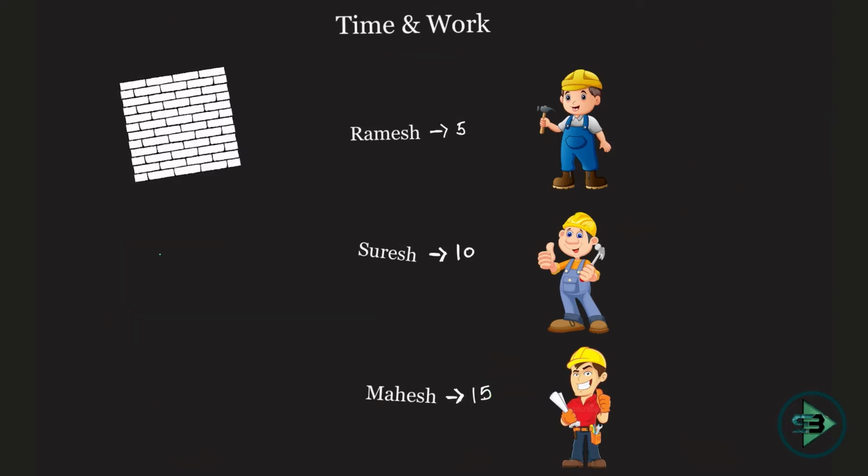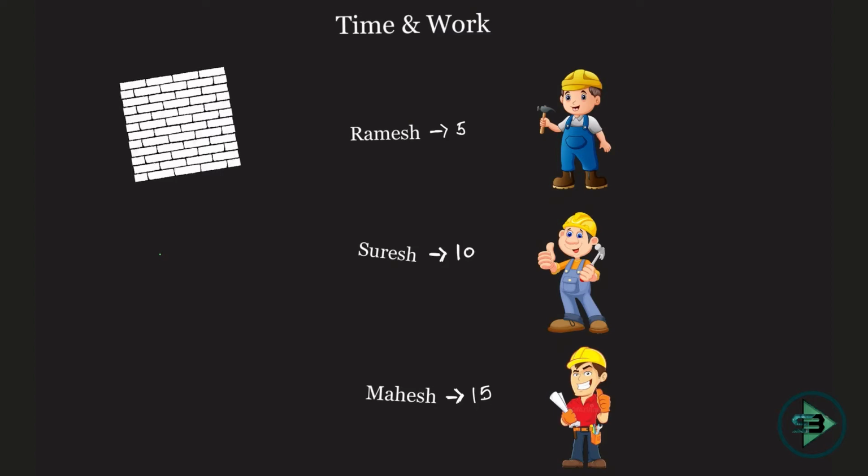Suresh Mahesh problem, our favorite problem till now. Now we'll see one more scenario of the same problem, just to play with this and understand time and work even better. So now I'll say that Ramesh alone, Suresh alone, Mahesh alone take 5 days, 10 days, 15 days respectively to do the work.